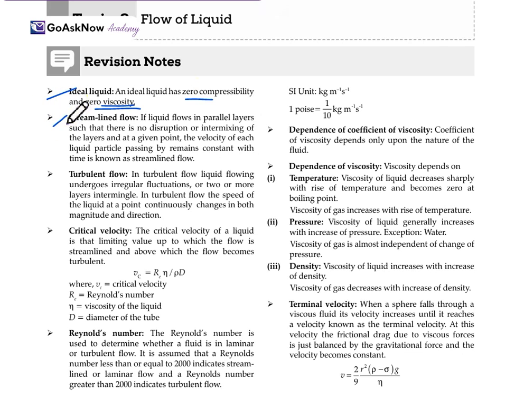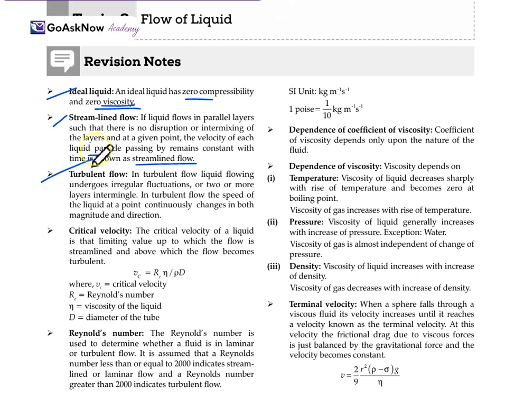Streamlined flow. Streamlined flow is when a liquid flows in parallel layers such that there is no disruption or intermixing of the layers. At a given point, the velocity of each liquid particle passing by remains constant with time. This is known as streamlined flow.